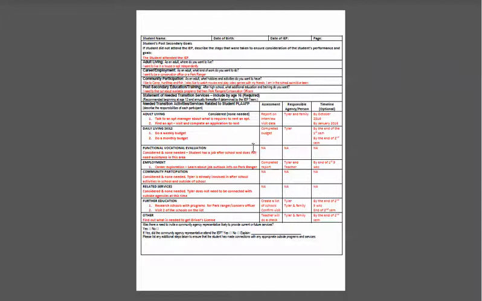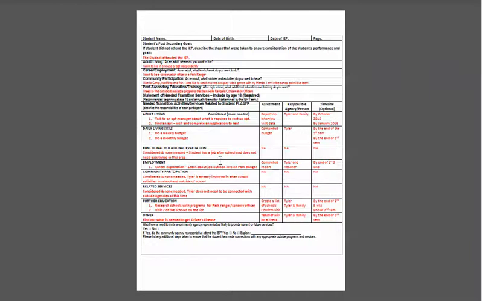Okay? And that's also going to help him work towards getting an apartment, because he's going to know how much money he had. Functional vocational evaluation. I put considered and none is needed here. The student has a job after school and does not need assistance in this area.